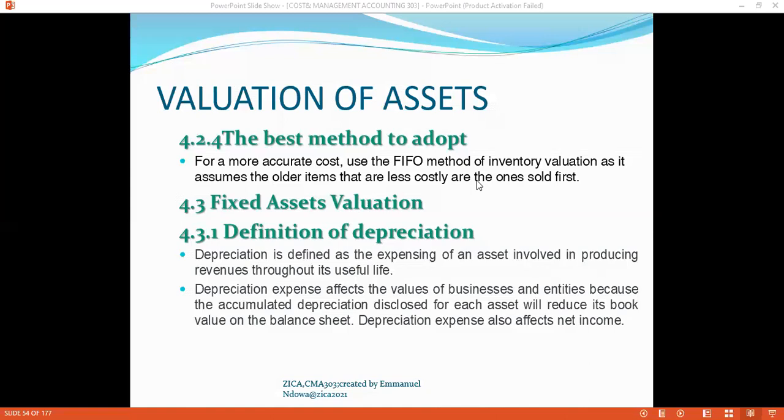But it has got a good scenario as well, because if you declare profits which are lower, you will be in a position to have your QPDs due, which might be lower as well, as you are paying to the Zimbabwe Revenue Authority. That will be in line with the sum of years digits.